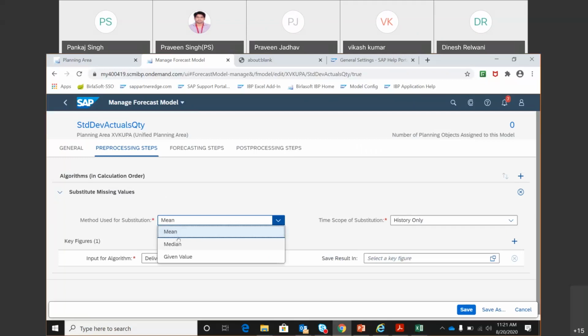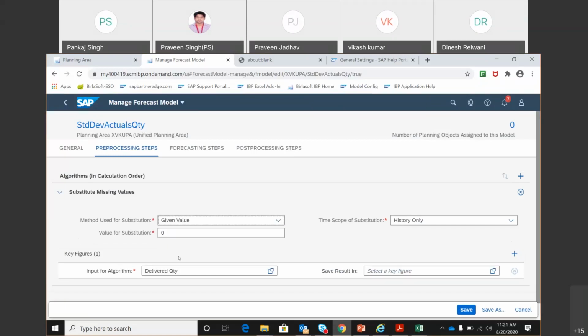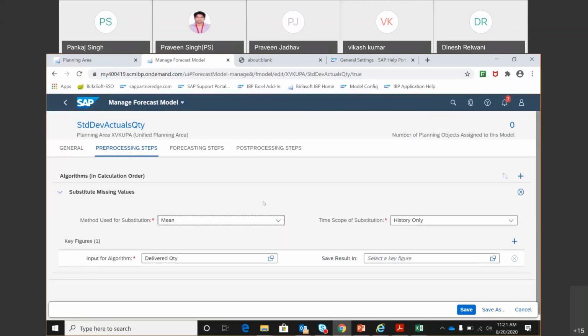So you can use mean, you can use median of the available numbers, or you can give a given value that if there is something missing, always put 150, for example. So you can give a firm value, or instead you can ask the system to calculate the mean of the historical numbers that you have, and then put that number in the missing period. Okay, time scope is history only, because there is no need of doing history correction in the future because there is no number existing in the future.